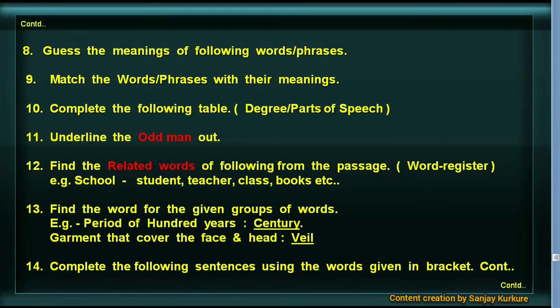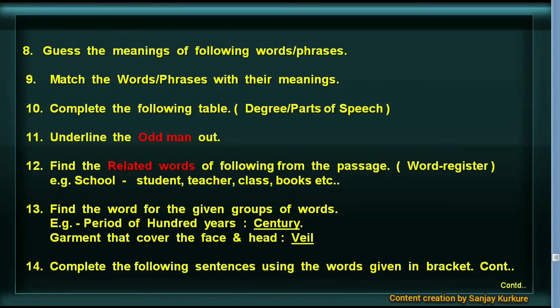Find the related words of the following from the passage. In grammar, this concept is called word register. For example, school. The related words can be like this: student, teacher, class, books, test, exam, assignments, etc.